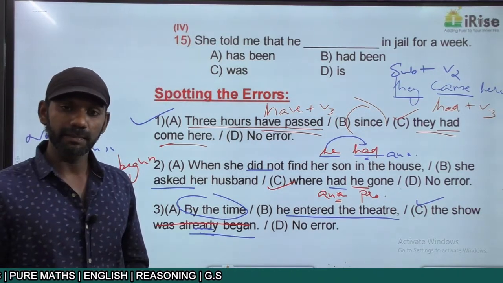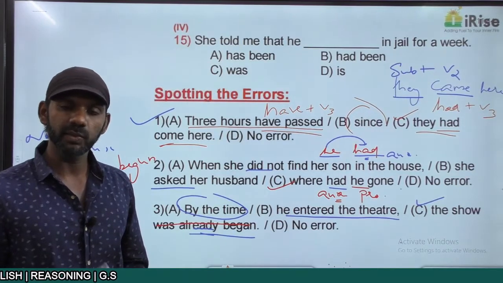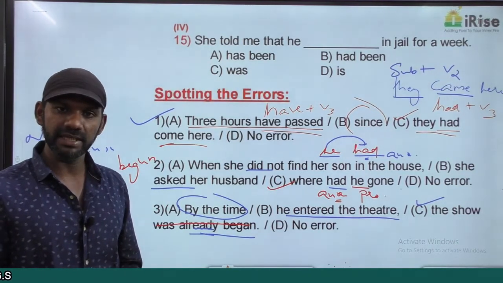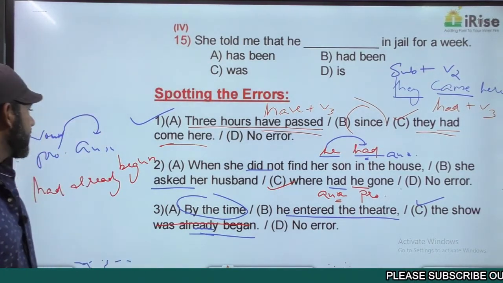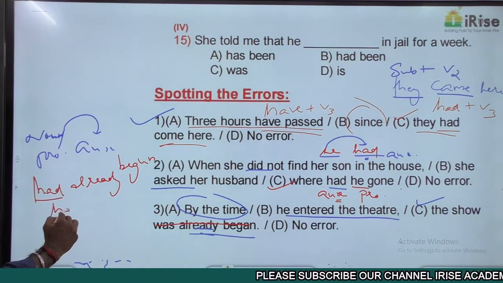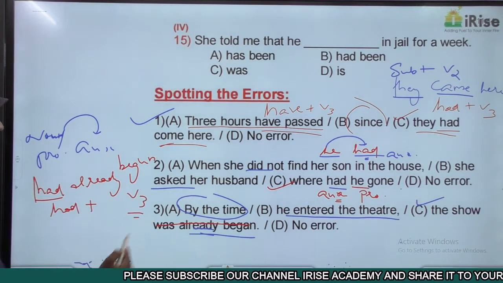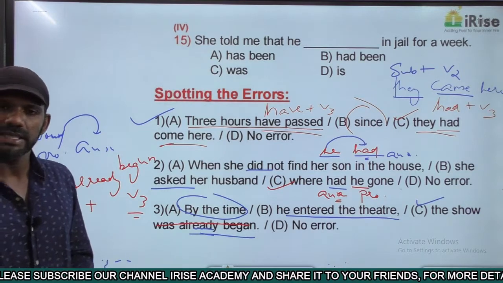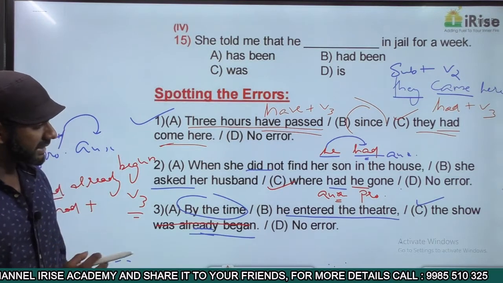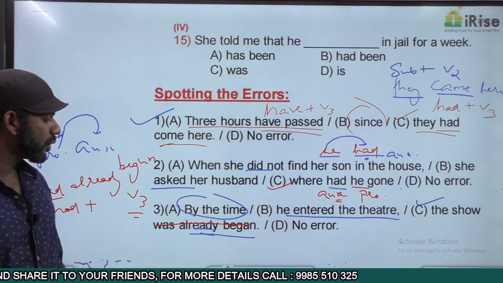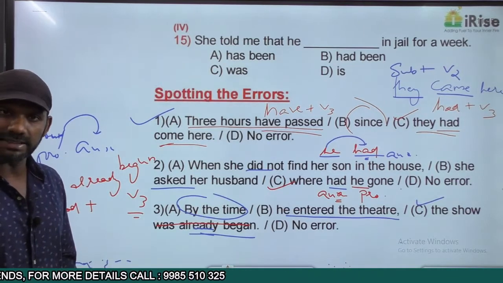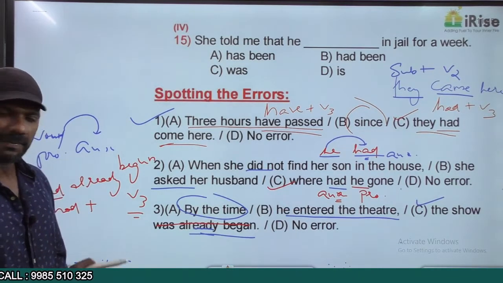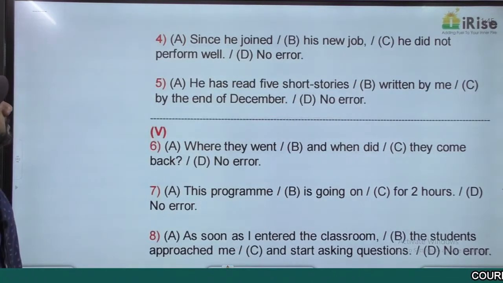V1 is begin, V2 is began, V3 is begun. It's begin, began, begun. Had already begun is had plus V3, and had plus V3 is past perfect. So the correct statement must be, by the time he entered the theatre, the show had already begun. The error is in part C. Come to the next one.